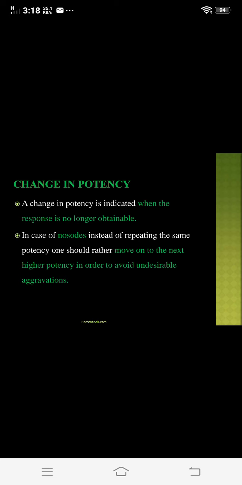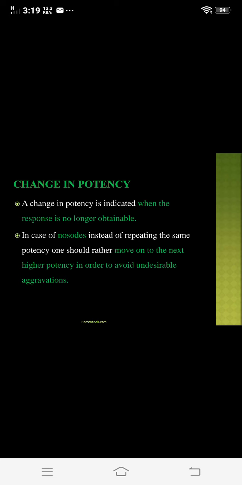So in those cases, when the response is no longer obtainable, you have to change the potency of that remedy. That is, if in prior cases you prescribed the 200 potency, in the next level you may prescribe the 1m potency, that may act on that patient. So in those cases you have to change the potency of that remedy.